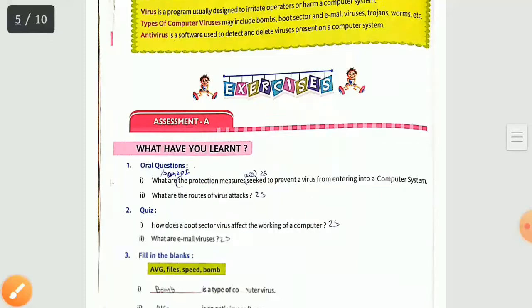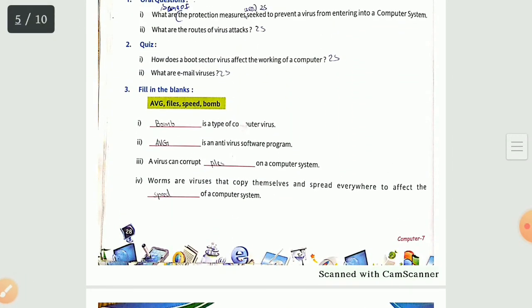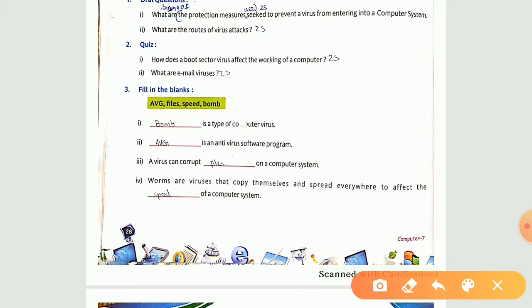Now moving on to our fill in the blanks. Okay, see the first one. Bomb is a type of computer virus. Amongst the above one, we are having bomb as the first answer. Okay. See the second one. AVG is an antivirus software program. If this question came and you are not having certain options as we are having at the very header, then you can write down any of the antivirus programs that has been given to you in chapter 4. We were having Norton, Kaspersky, F Security and AVG. Okay, anyone you can write down, but see over here we are having certain options. So among these options we are having AVG as an answer.